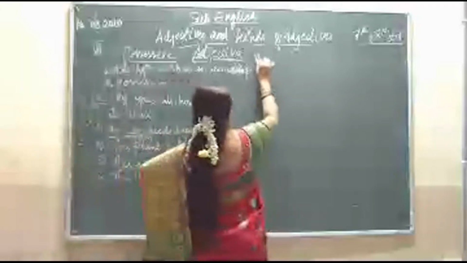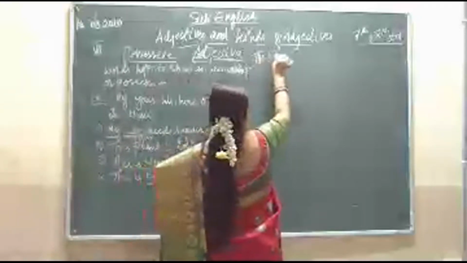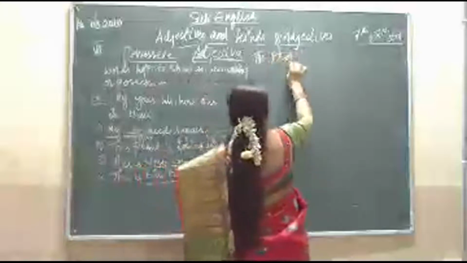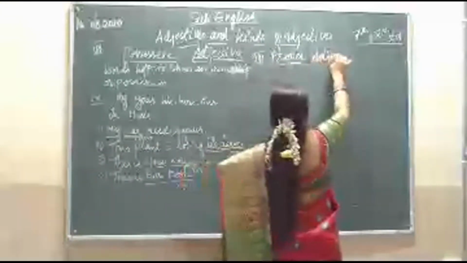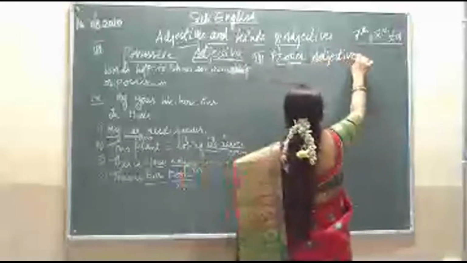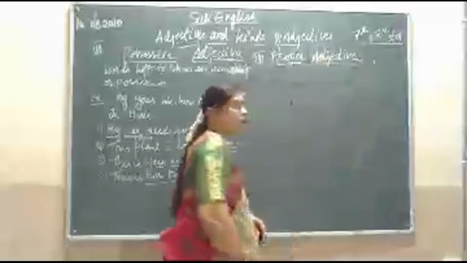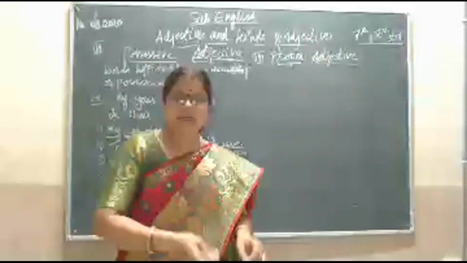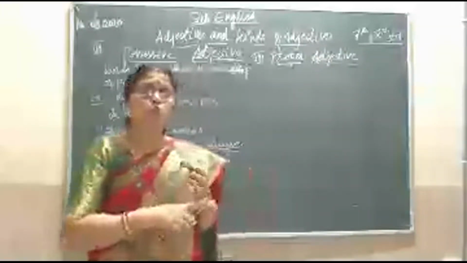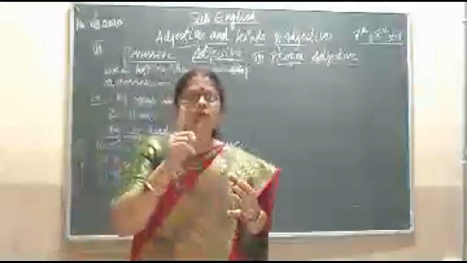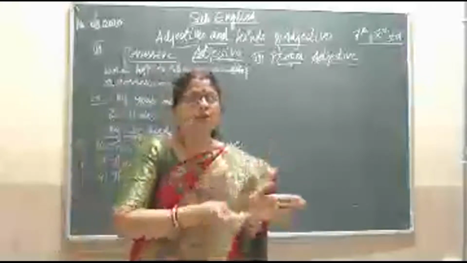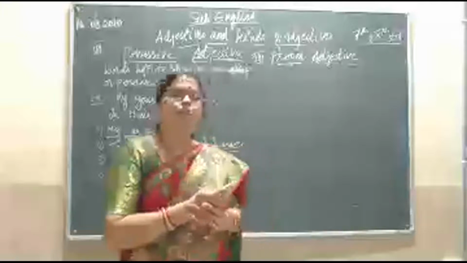That is the eighth one. What is this proper adjective? Already we have heard proper noun. Isn't that so? Proper noun you have already learned in the lesson on nouns and kinds. But this is a proper adjective.